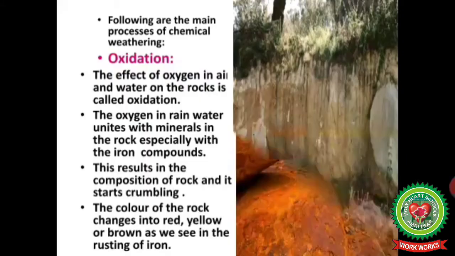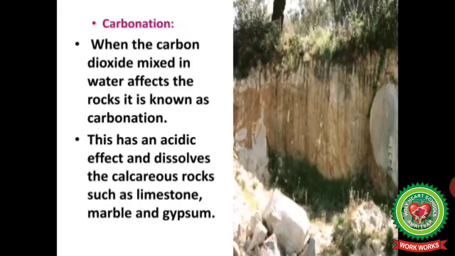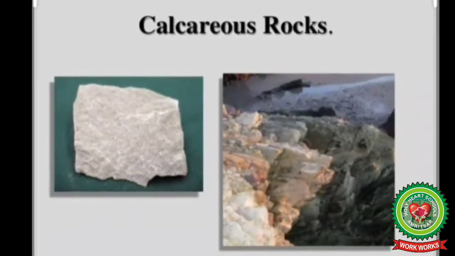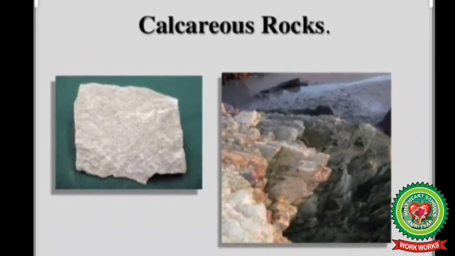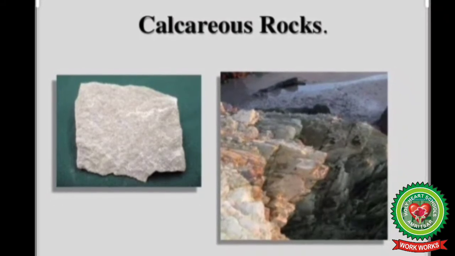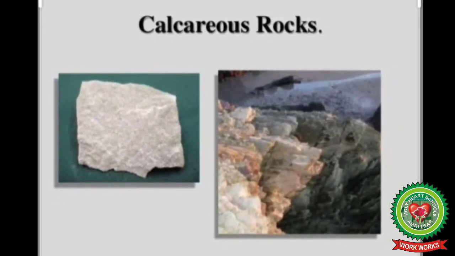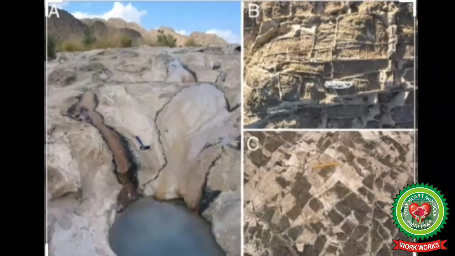Carbonation. When the carbon dioxide mixed in water affects the rock, it is known as carbonation. This has an acidic effect and dissolves the calcareous rocks such as limestone, marble and gypsum. Calcareous rocks are the rocks which are rich in calcium.